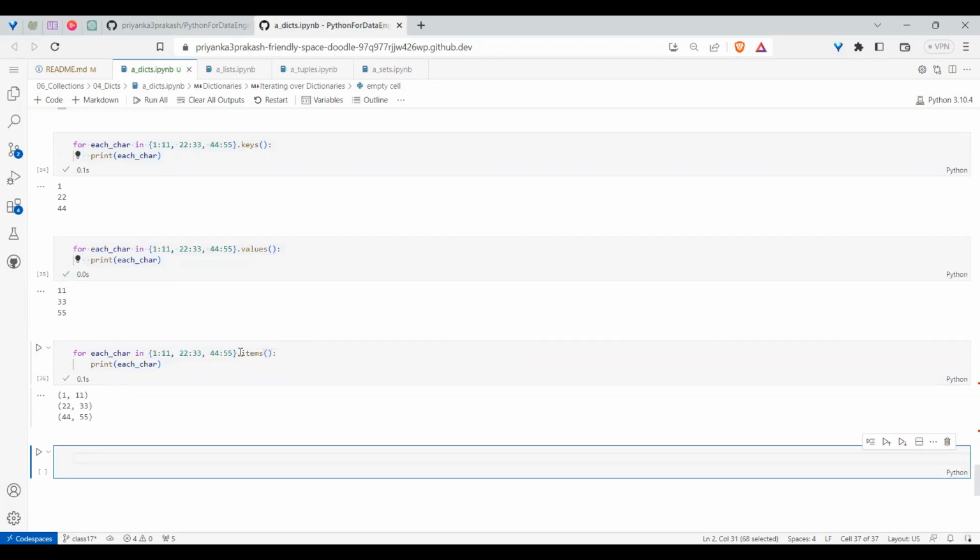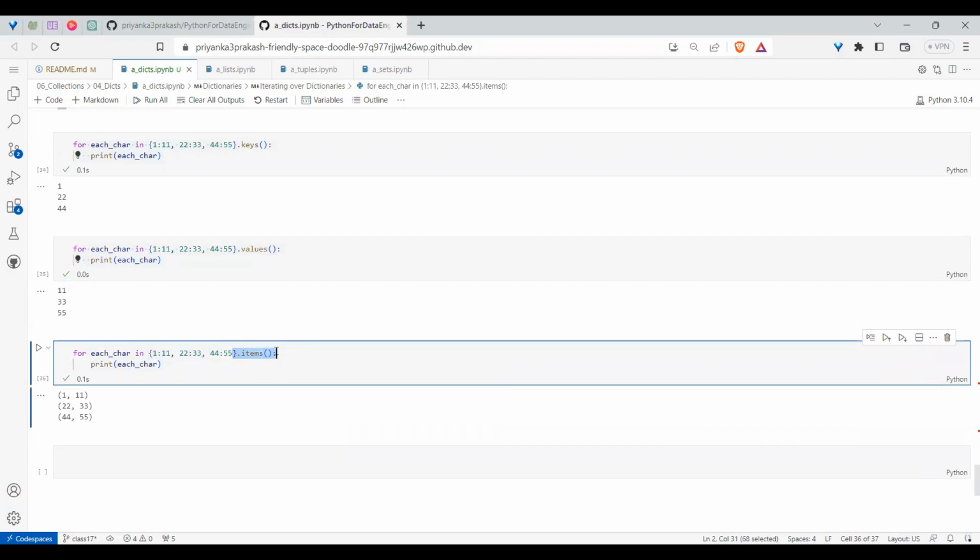Why I'm mentioning this is, when you do items, in Python 2 they used to give a list of values, but in Python 3 it's an iterable. So it's an iterator object. You need to parse it to get the values. So each pair, I would say, you get like this.